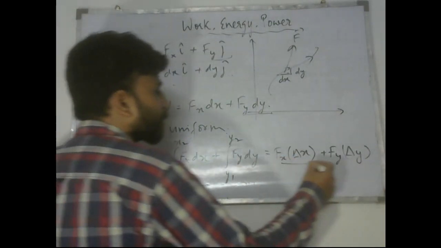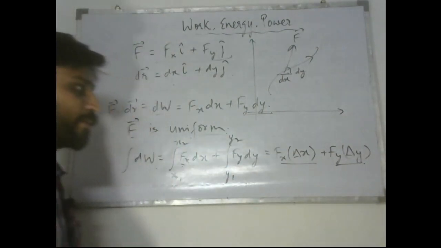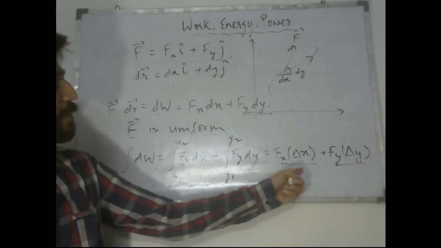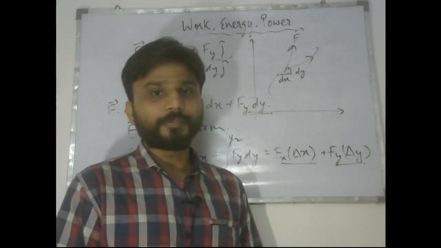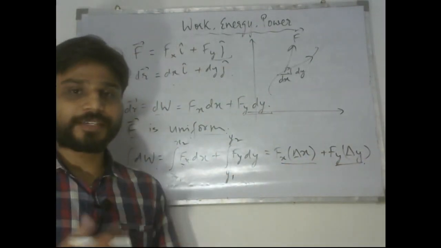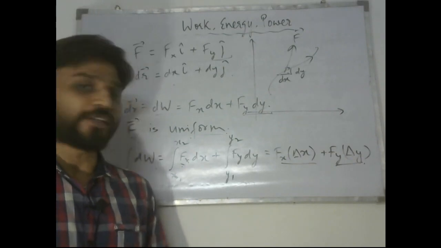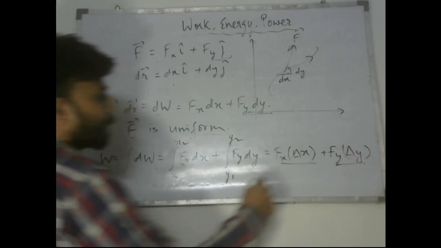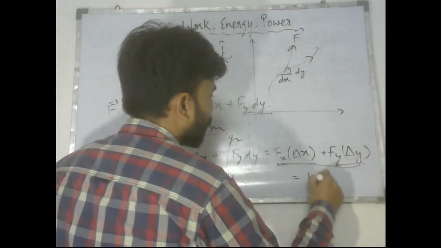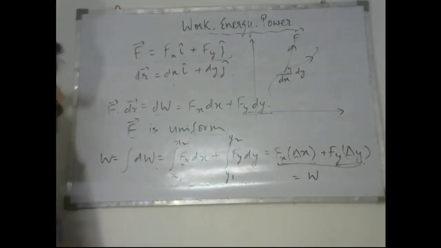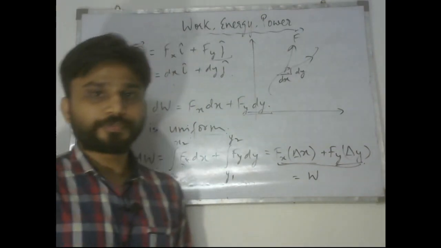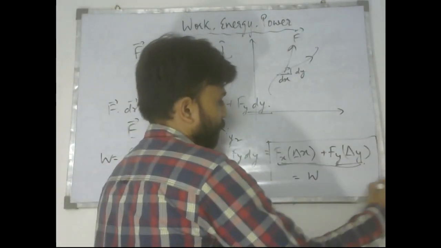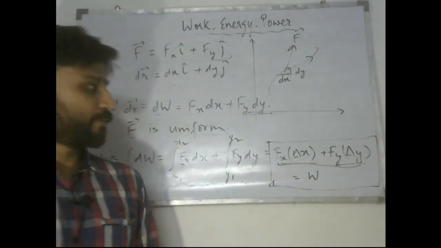So the speciality of writing the work done like this is that whatever terms for x come, a symmetrical term for y must also come. So this gives us Fx delta x plus Fy delta y as the complete work done acting on the particle in its complete motion. So this is how we define work done acting on a body.